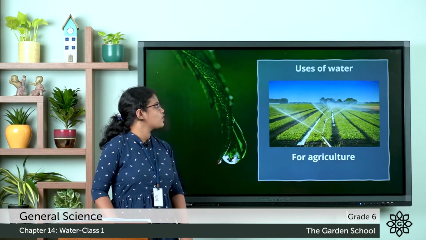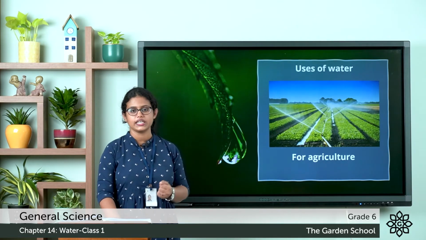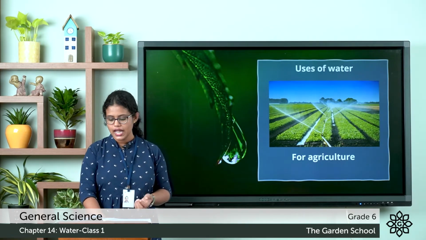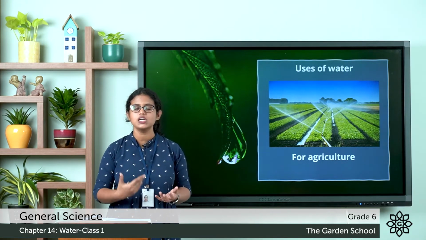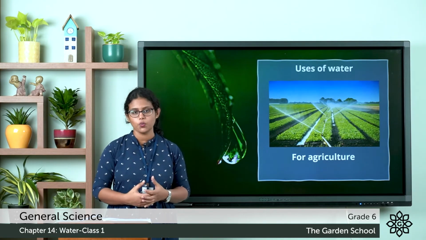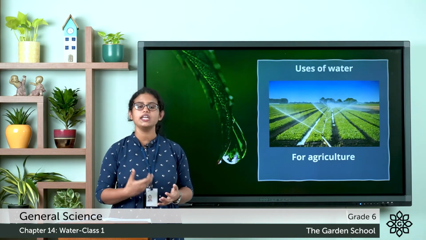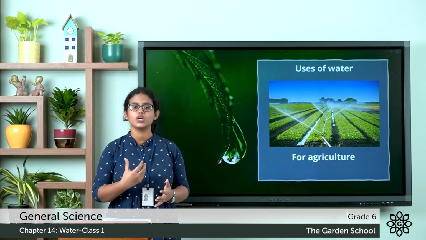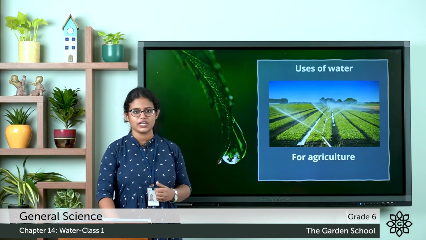The next is agriculture. Do plants need water to grow? Yes. So, for agriculture, we need water. The farmers use clean water for irrigation purposes, because polluted water contains chemicals and other organisms that can harm the plants. So, clean water is needed for growing crops. That is, water is also needed for agriculture.